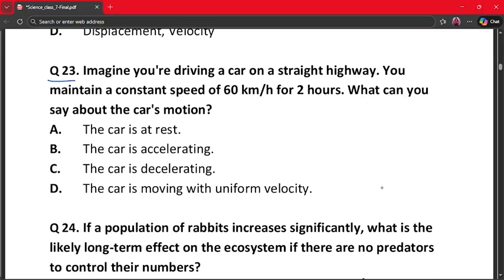Imagine you are driving a car on a straight highway. You maintain a constant speed of 60 km per hour for 2 hours. What can you say about the car's motion? A. The car is at rest. B. The car is accelerating. C. The car is decelerating.